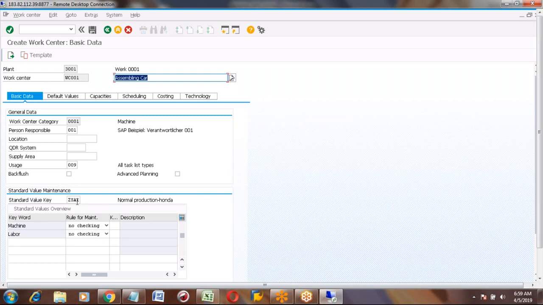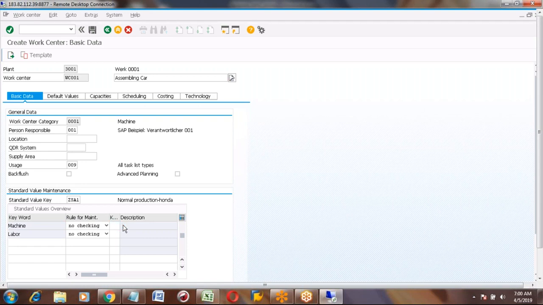After this one, we need to go to the default values. One more question here. There is another field that says rule of maintain, and after that there is another value that says K. What is that for? It's the key for performance efficiency rate. If you do not maintain anything here, the machine efficiency is 100%.